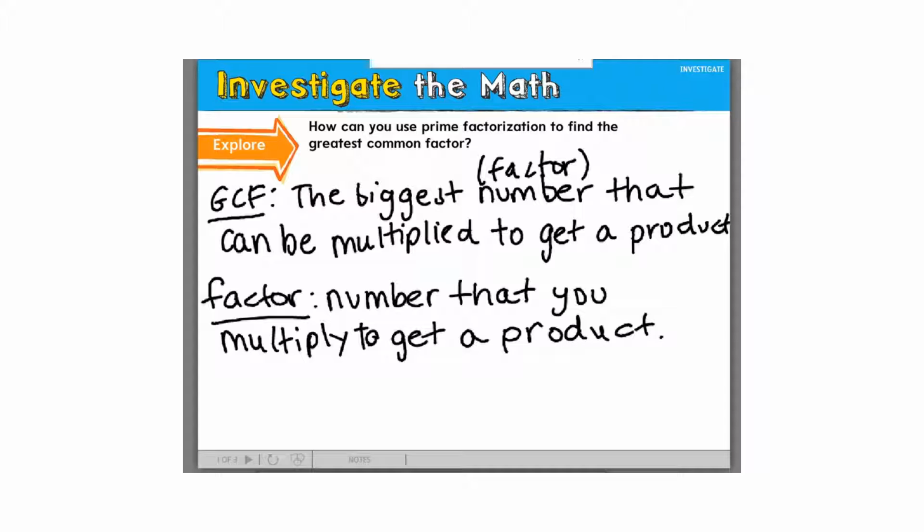So I'm going to start with some easier, smaller numbers where, once I tell you them, you're probably going to be able to tell me the biggest factor between both of them, but I'm going to show you the steps anyway, even with these smaller numbers.